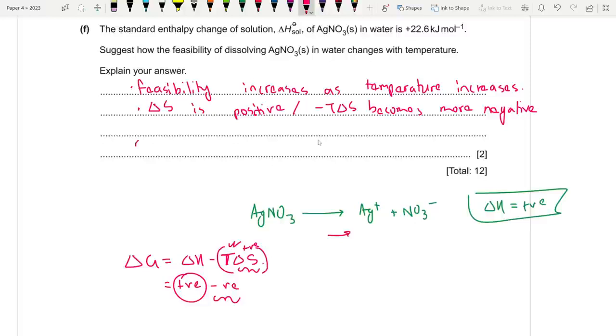Therefore, del G becomes negative, or less than 0. So feasibility increases as temperature increases because as temperature increases, either T del S becomes more positive or minus T del S becomes more negative. And del S is positive from the beginning. And overall, the ultimate result is del G becomes more negative.